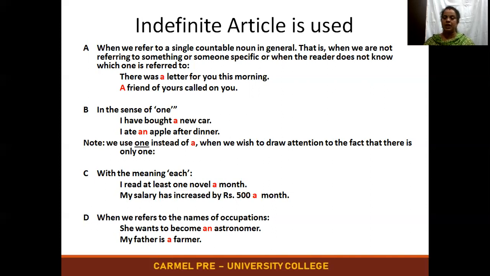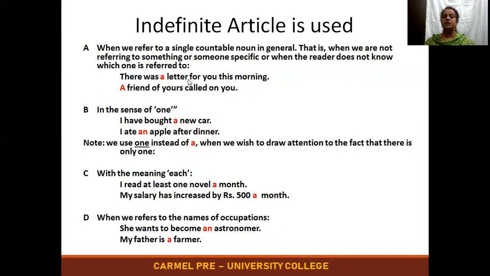It means where the indefinite article is mandatory. First point: when we refer to a single countable noun in general, that is, when we are not referring to something or someone specific, or when the reader does not know who is referred to.